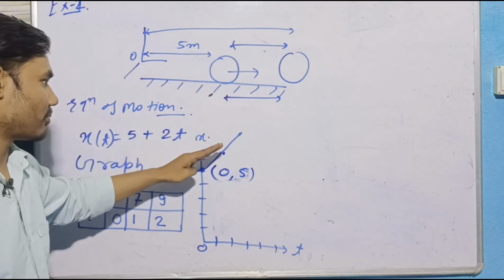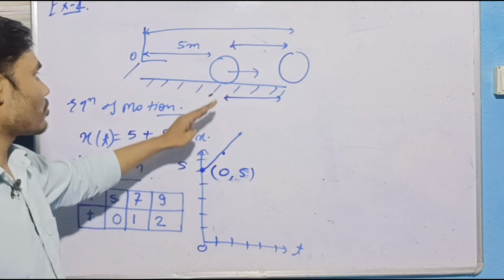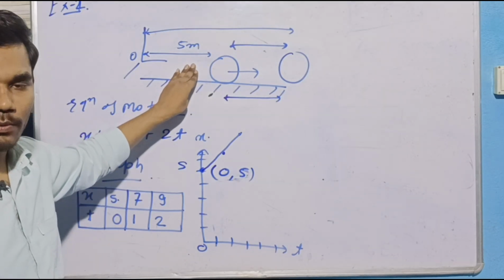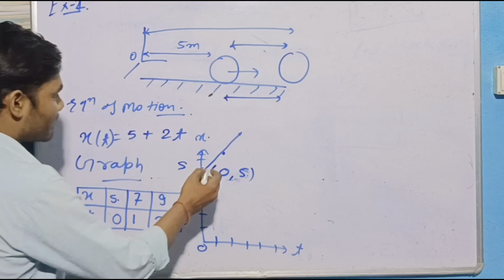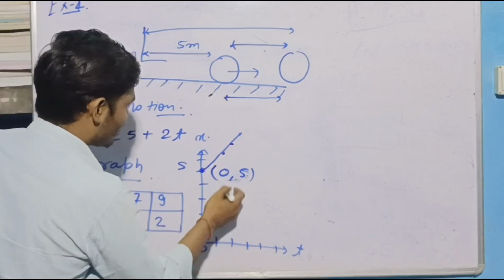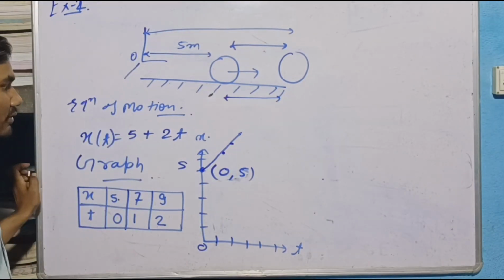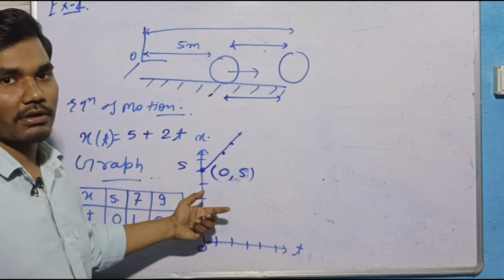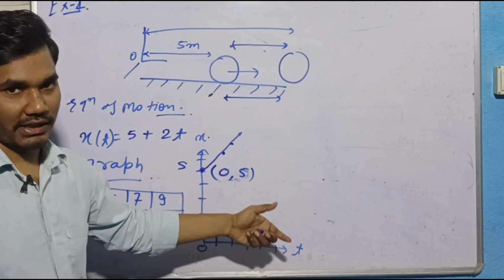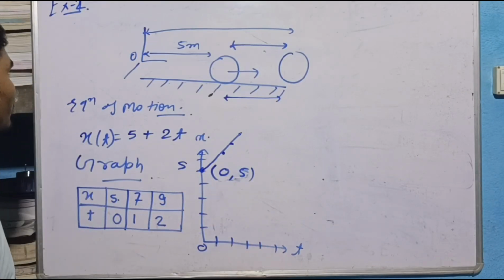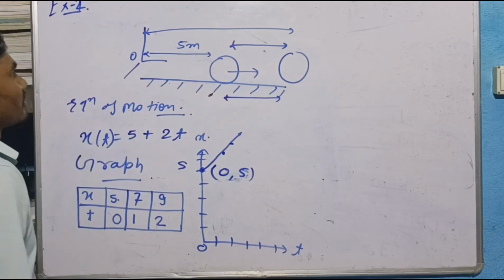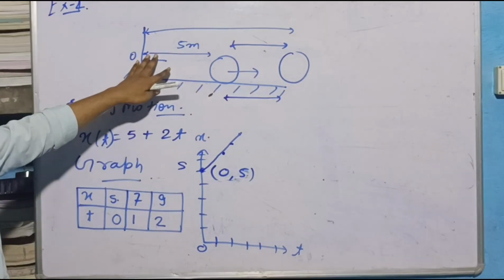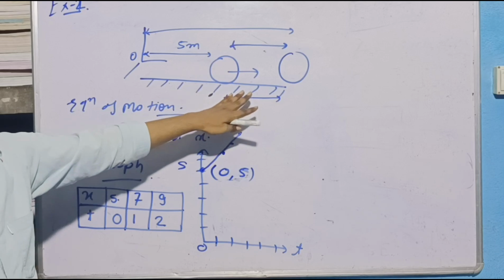This line represents the motion of this ball, how it is moving. It doesn't mean that your ball is here at this time, no, it doesn't mean that. This is the graph between position and time. The ball will come here from the origin. You can say this is the graph of your position.